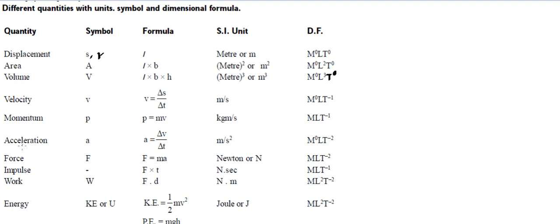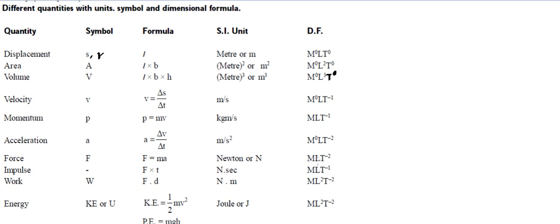Next, we can go for acceleration. That is velocity upon time, or we can say meter per second square. Once we know the unit, it becomes easier to convert. Meter means length raised to power 1. Second square is on the downside, so T raised to power minus 2. Force: F equals ma. We can convert it into units, or Newton, or write it in fundamental terms. So it becomes kg meter per second square.